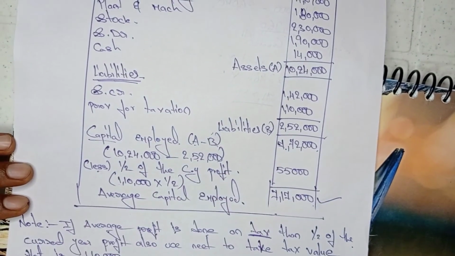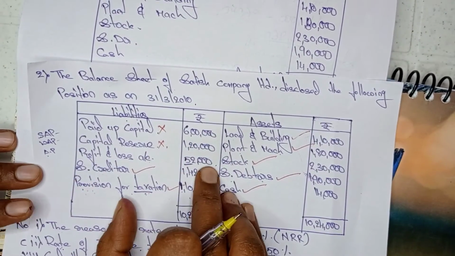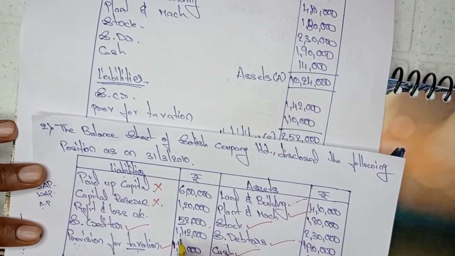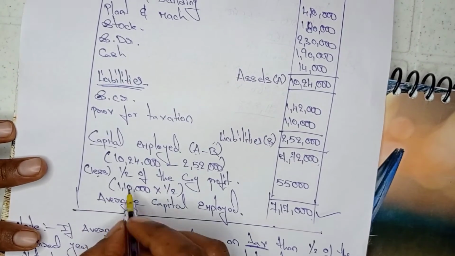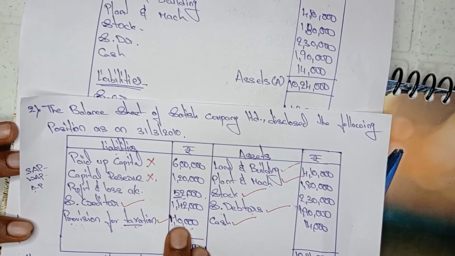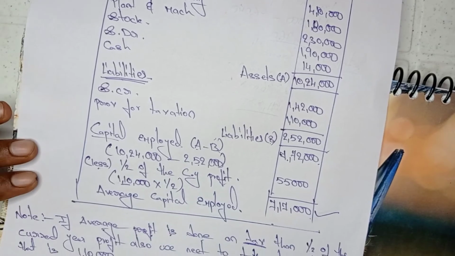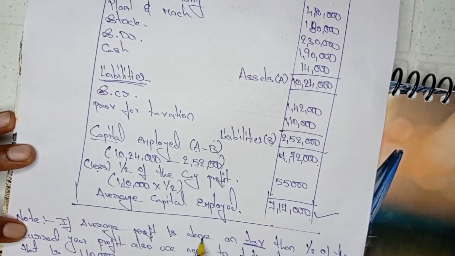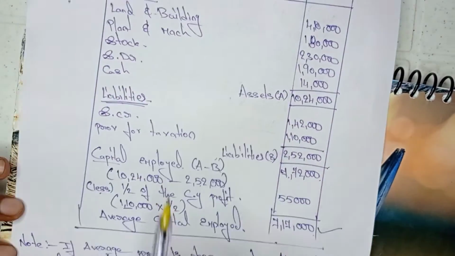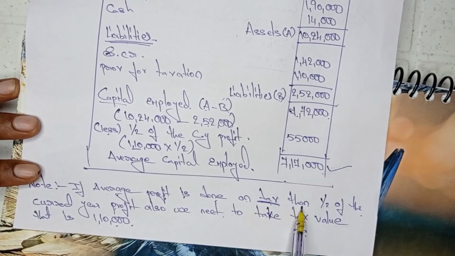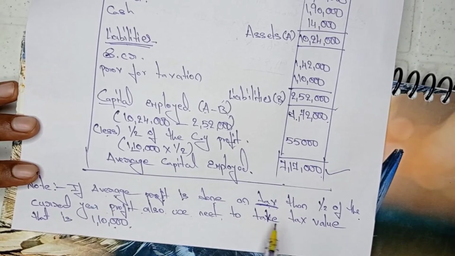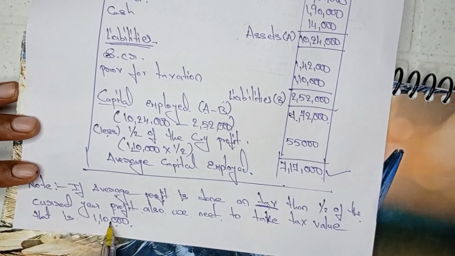Okay, if you observe here, instead of 52,000 I took 1,10,000. Why I took 1,10,000? See, there is a note for this. What is that note? If average profit is done on tax, yes, we did average profit on tax, right? So if average profit is done on tax, then half of the current year profit also we need to take tax value, that is 1,10,000.